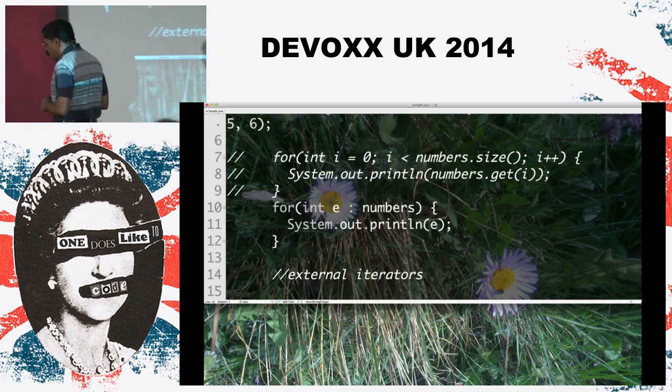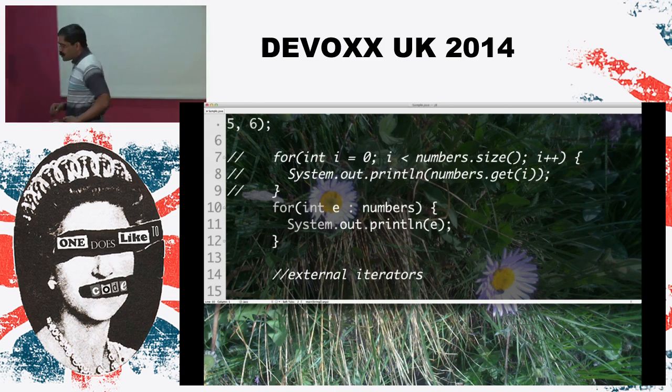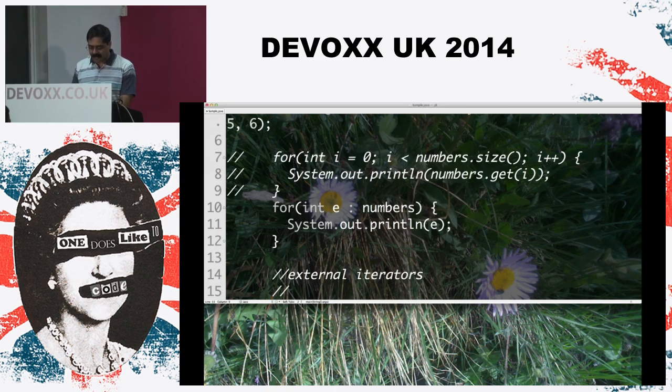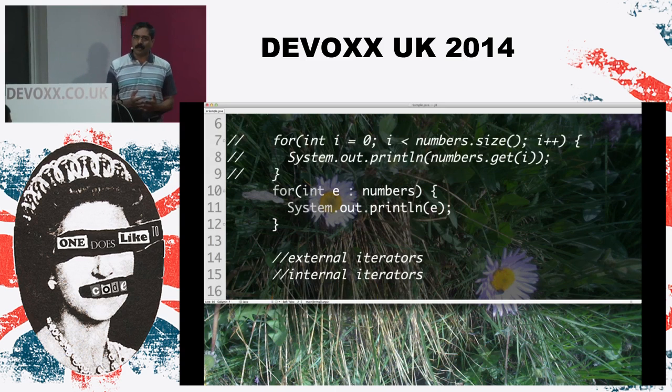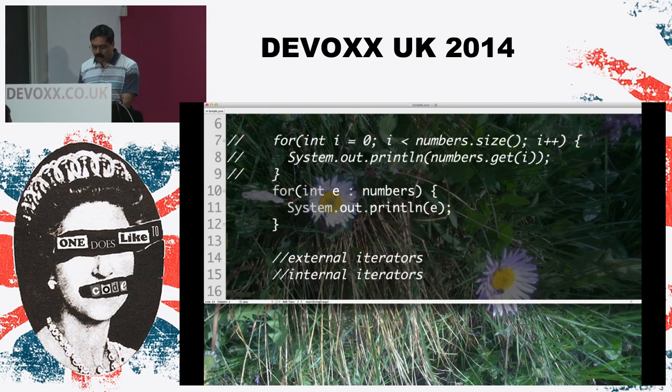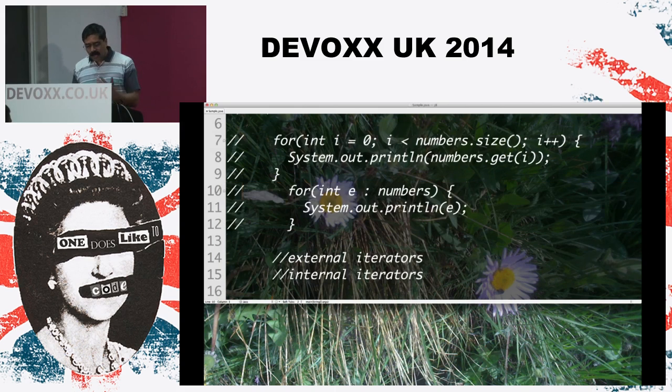But thankfully we don't have to work with external iterators. Instead what we could do is use what are called internal iterators. So an internal iterator is like throwing the frisbee and the dog goes at it. The main idea behind an internal iterator is it relieves the burden off our shoulder in focusing on the looping, but instead we end up saying exactly what we want, that is what to do for each of the elements in the loop. Let's go ahead and try that out real quick in Java.